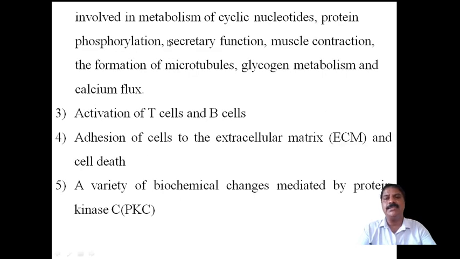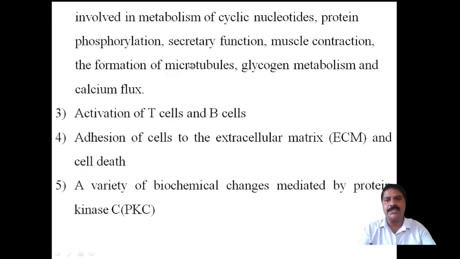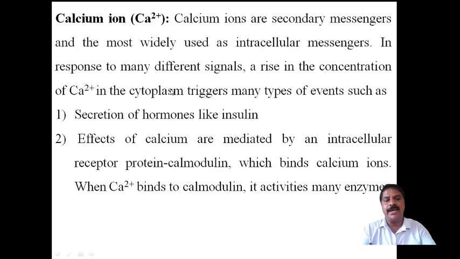It is involved in the metabolism of cyclic nucleotides, protein phosphorylation, secretion, muscle contraction, formation of microtubules, glycogen metabolism, and calcium flux. These are the enzyme activities.